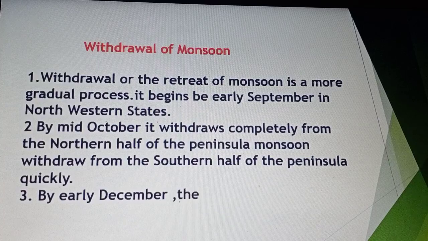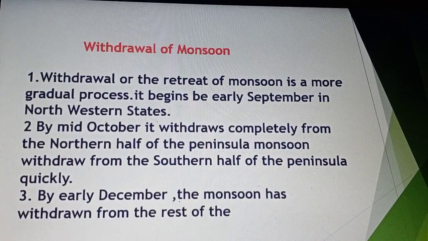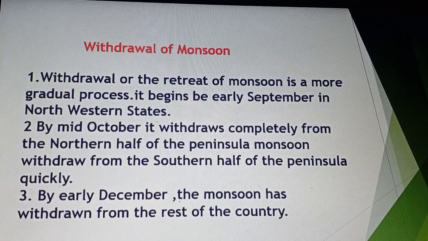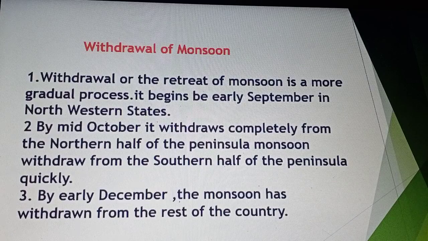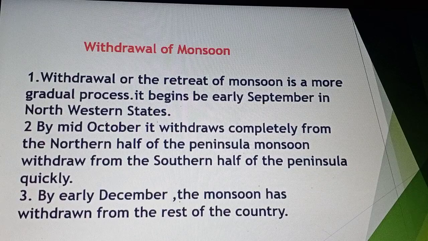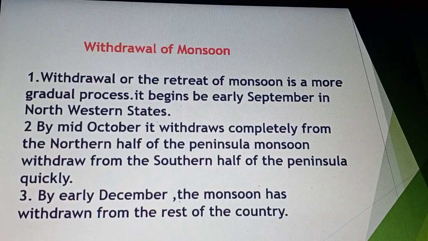The monsoon time is June to September, and by mid-October it withdraws completely from the northern half of the peninsula. The monsoon withdraws from the southern half of the peninsula quickly, and by early December the monsoon has withdrawn from the rest of the country.